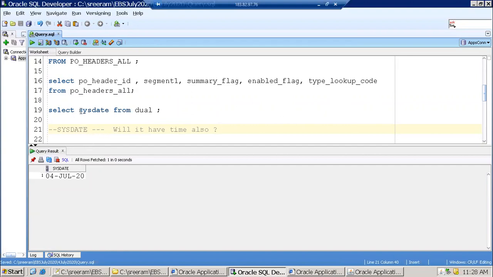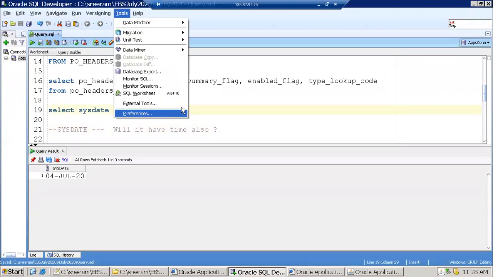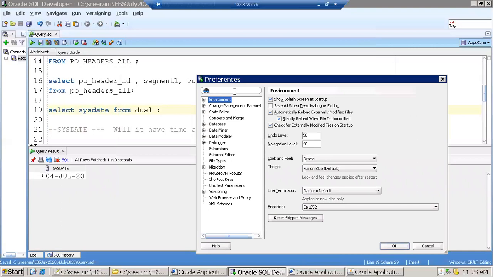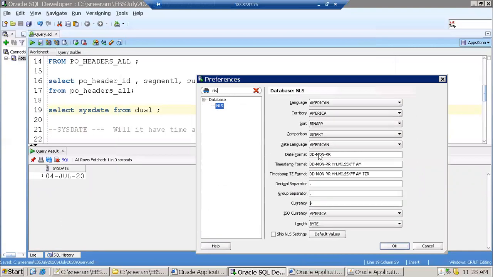In the query or in SQL Developer? It is not in the query. Here it is the date format. We are not considering the format; whatever format you have written, that's how it displays here.